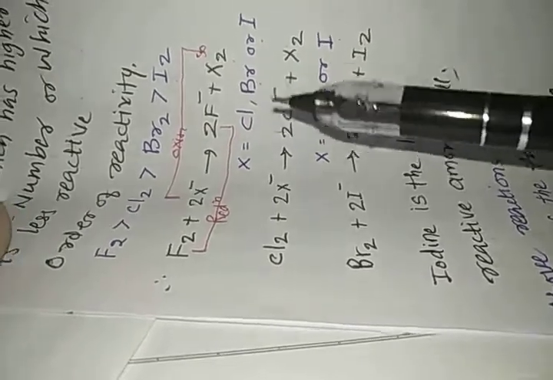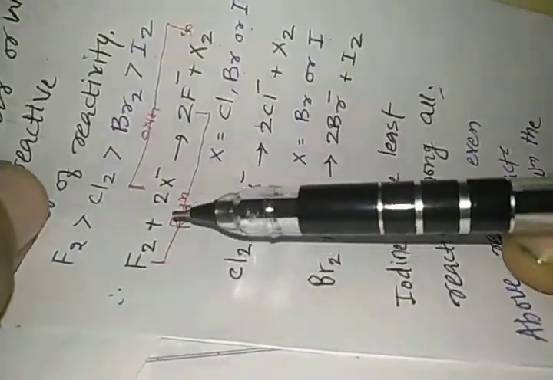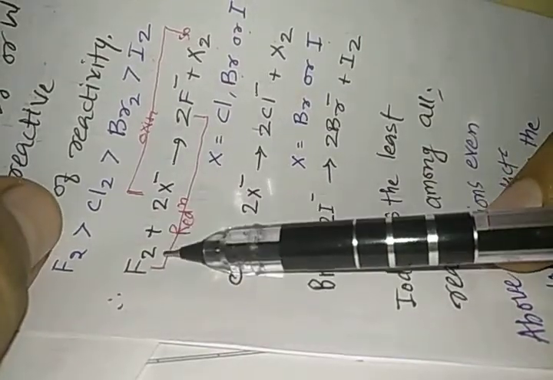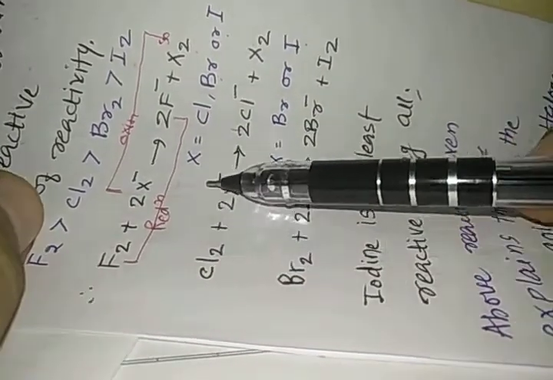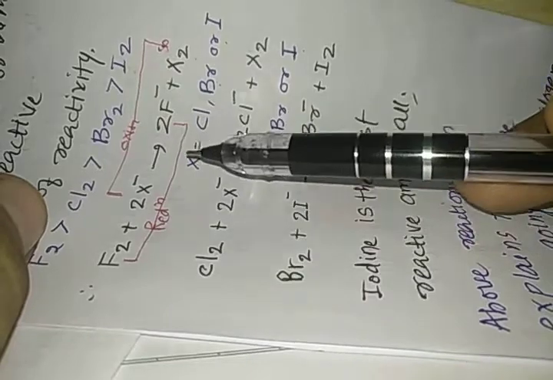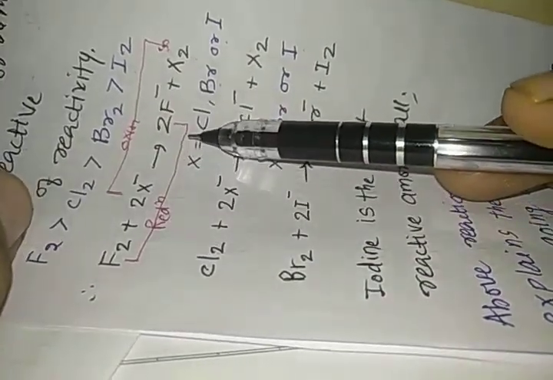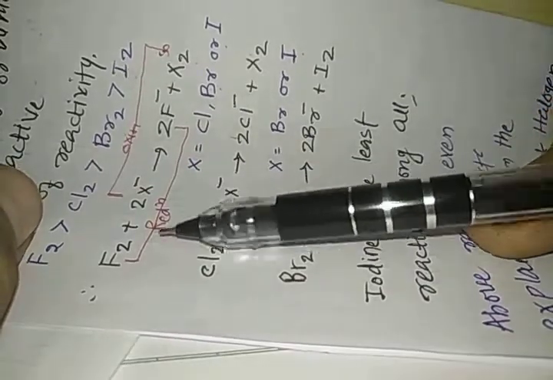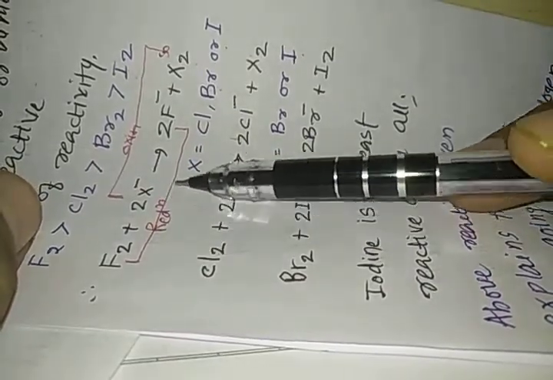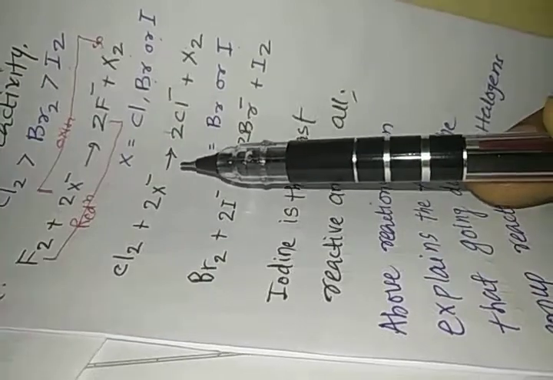Hello, dear students. We have seen how the halogen with lower atomic number oxidizes the halogen with the higher atomic number. The halogen with lower atomic number reduces itself into the halide ions, and the halogen with higher atomic number turns itself into the elemental halogen.